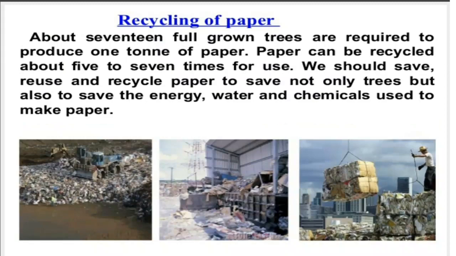So we can save by reusing papers and recycling them. This is how we can help in conserving plants and animals. Clear? This is why we are learning about the recycling of paper. In class 6 we learned more about how to recycle paper and what things we have to do in recycling. The harmful chemicals used in making paper will also be reduced.